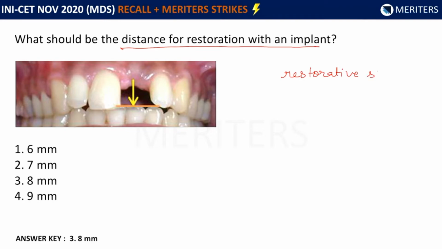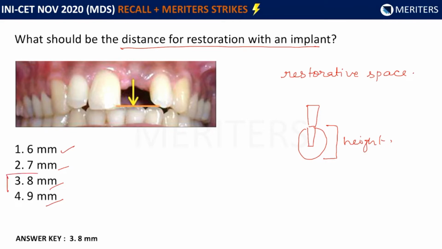Restorative space, meaning how much should be the height of the crown. So we have the implant, then we have the abutment, and we have a crown on top of it. They are asking how much should be the minimum height that we require for this kind of clinical scenario. The options here are 6 millimeters, 7 millimeters, 8 millimeters, and 9 millimeters.